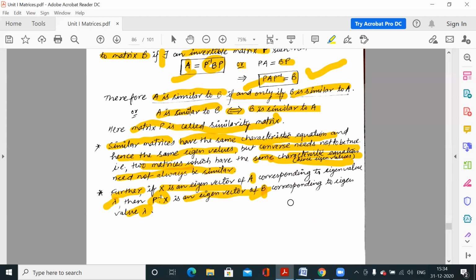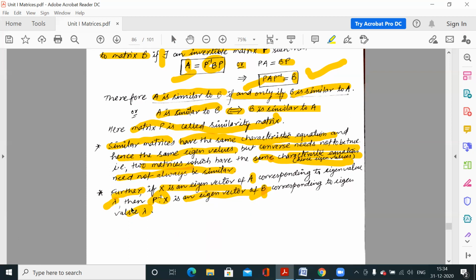This statement is saying that two matrices have the same eigenvalues, but the eigenvectors corresponding to those same eigenvalues are different. If lambda is an eigenvalue of A and X is an eigenvector of A corresponding to this eigenvalue lambda, then the eigenvector corresponding to this lambda for the matrix B is P inverse X. Clear?